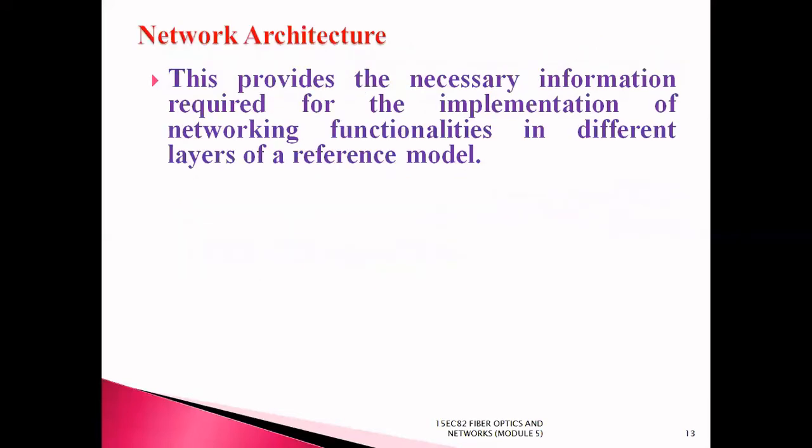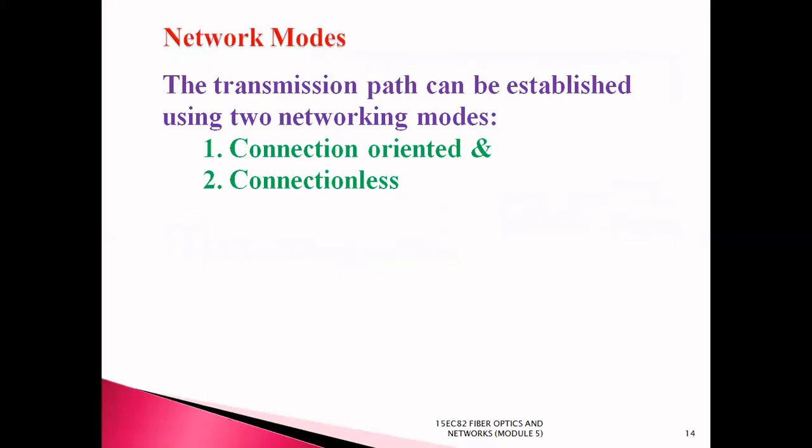Next comes network architecture. Network architecture provides the necessary information required for the implementation of networking functionalities in different layers of the OSI reference model. The transmission path can be established using two networking modes. First one is connection-oriented networking mode. Second one is connectionless networking mode.